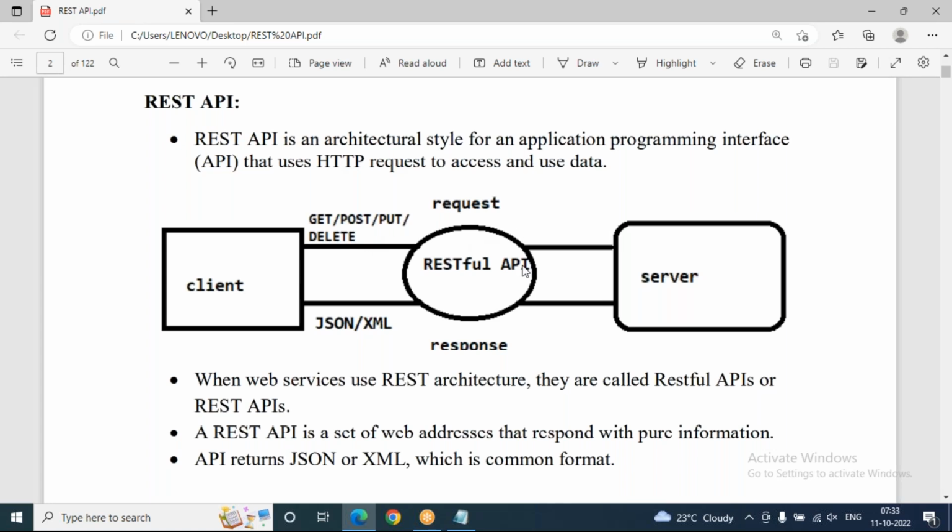First, these methods will go to the RESTful API request. The request goes to the server. The server gives a response to the RESTful API. The response will be given to the client, but the response will come from the REST API. In what format? JSON format.